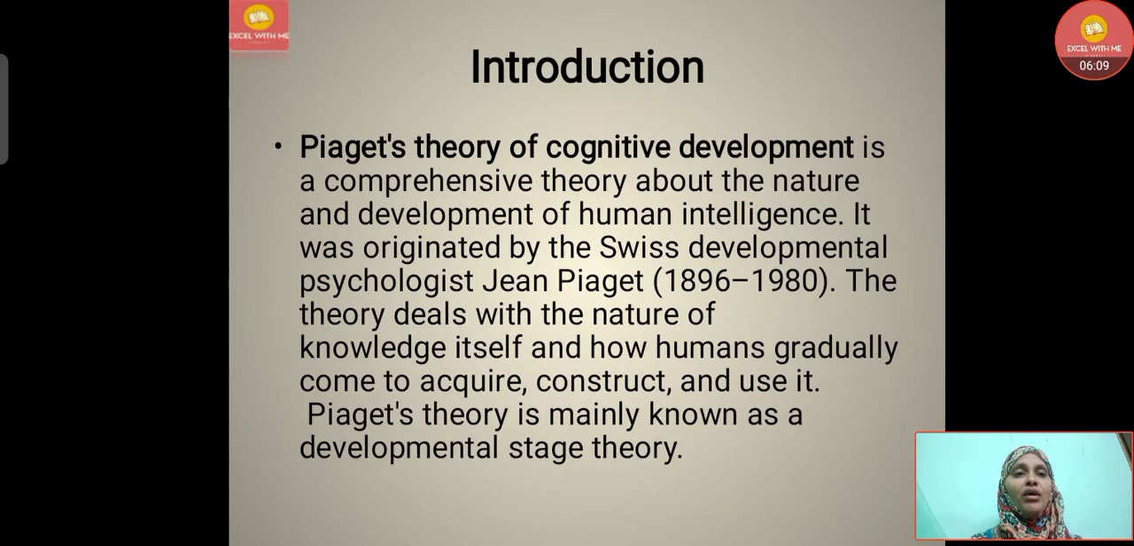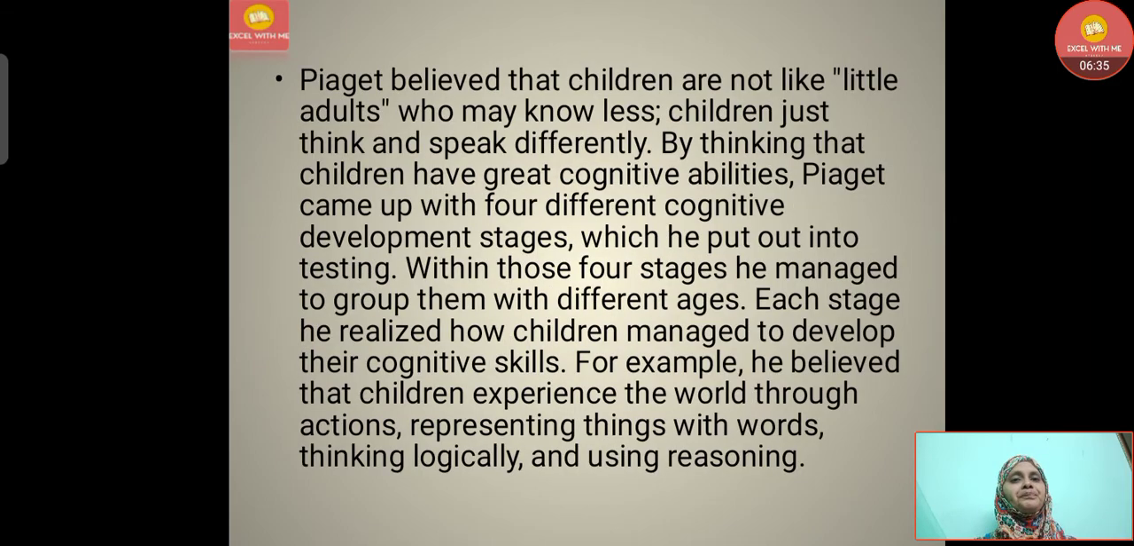Piaget's theory of cognitive development is a comprehensive theory about the nature and development of human intelligence. It was originated by the Swiss developmental psychologist Jean Piaget, 1896 to 1980. The theory deals with the nature of knowledge itself and how humans gradually come to acquire, construct, and use it. Piaget's theory is mainly known as a developmental stage theory.